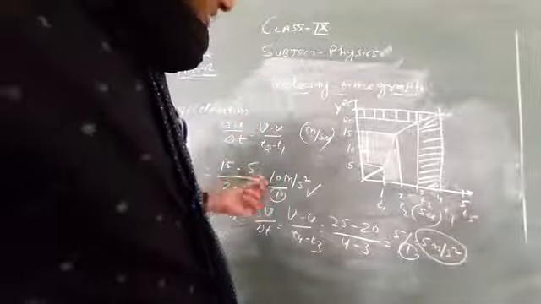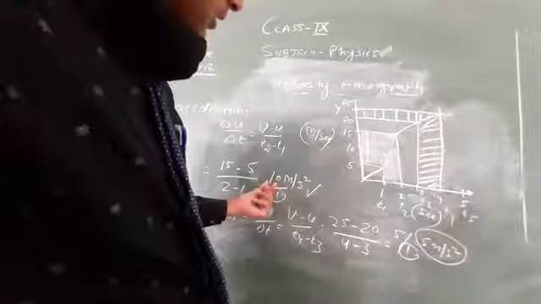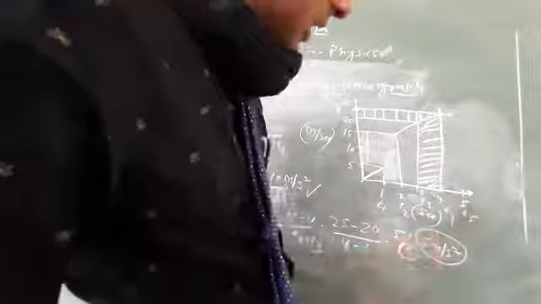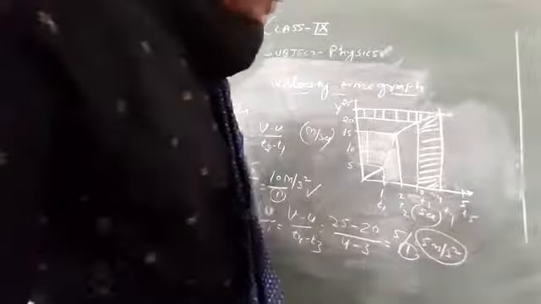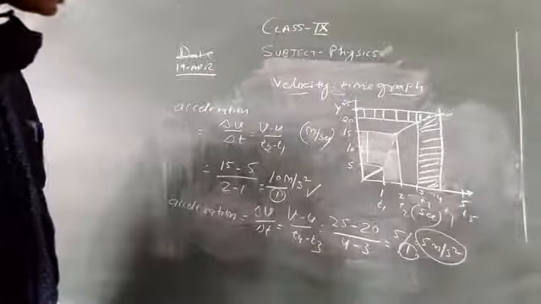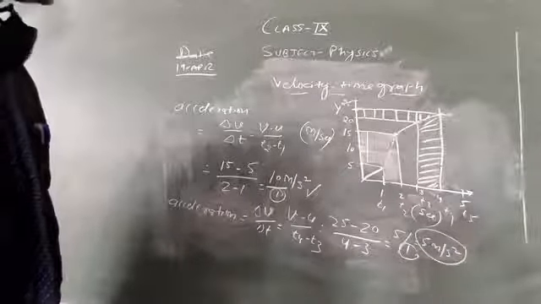But in one case the velocity changes at the rate of 10 meter per second square, and this time the acceleration is 5 meter per second square. So this type of acceleration is known as non-uniform acceleration.